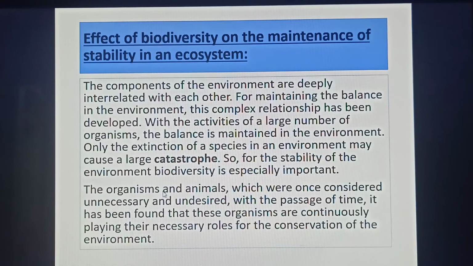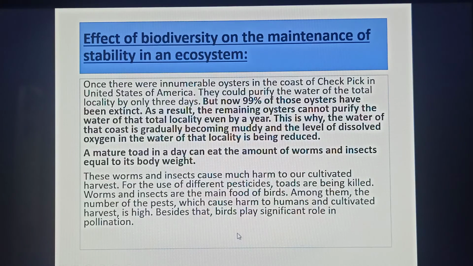The organisms and animals which were once considered unnecessary and undesired, with the passage of time, have been found to be continuously playing their necessary roles in the conservation of the environment.